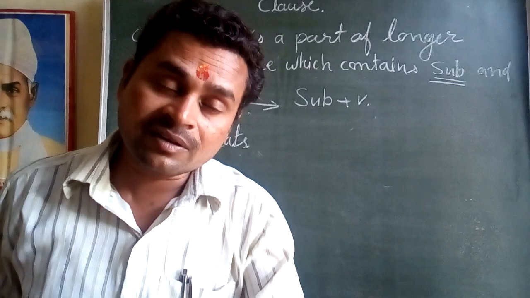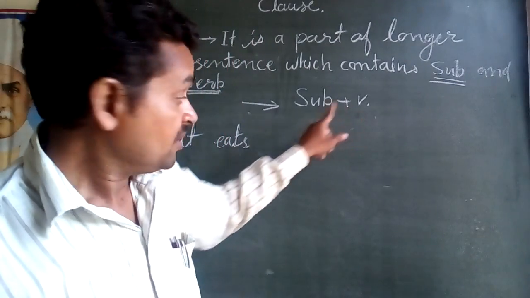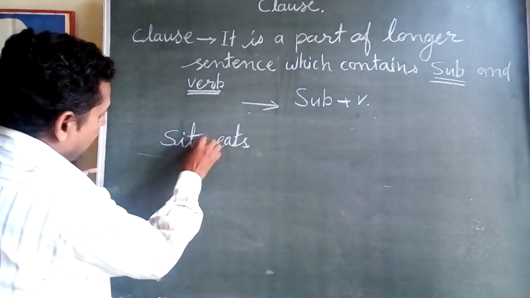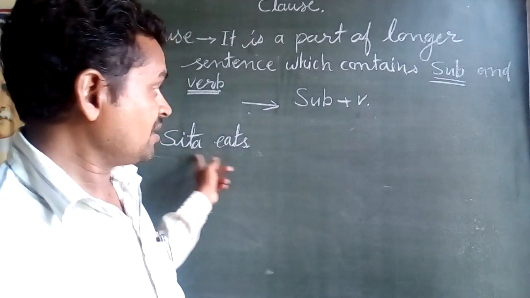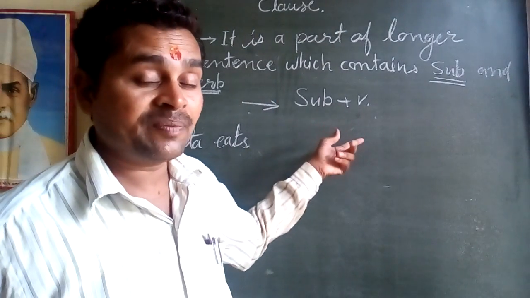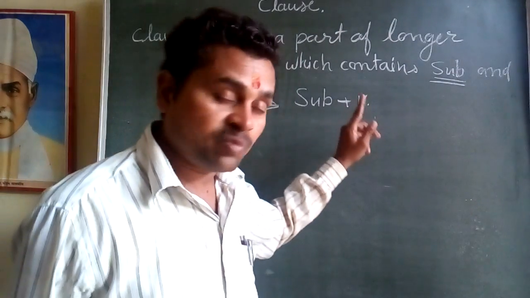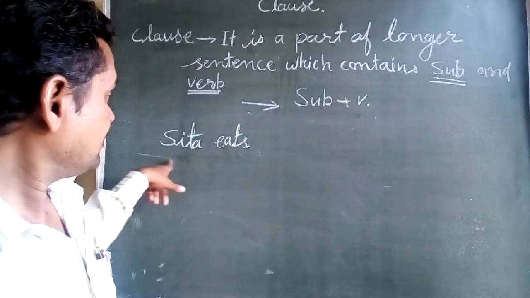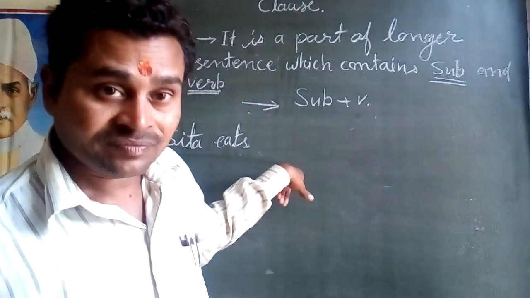A sentence which contains subject and predicate, or in other words, verb. So this is the subject, Sita, and this is the verb, eats. Sita eats is a clause.